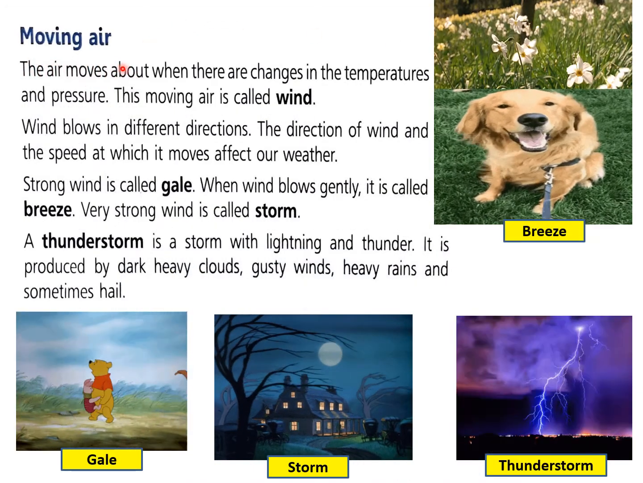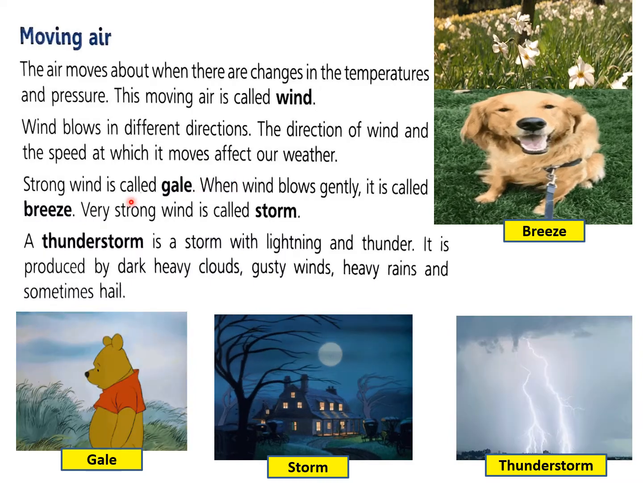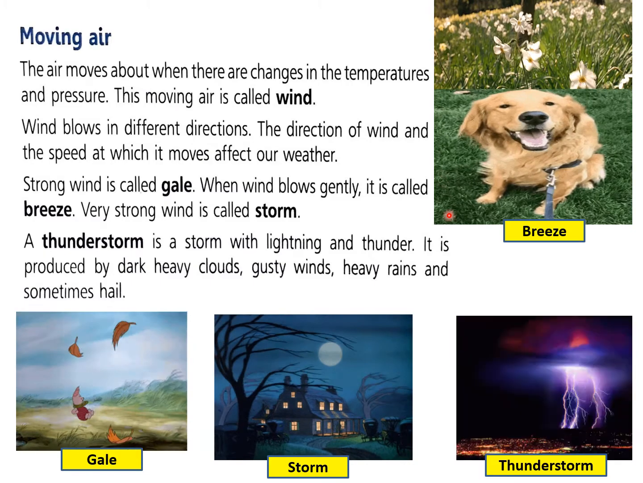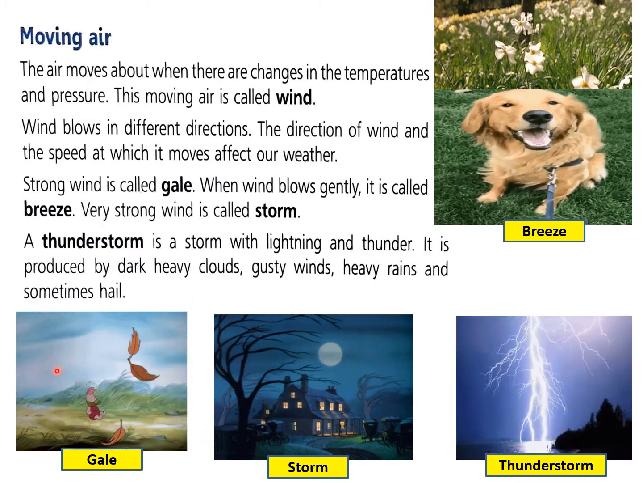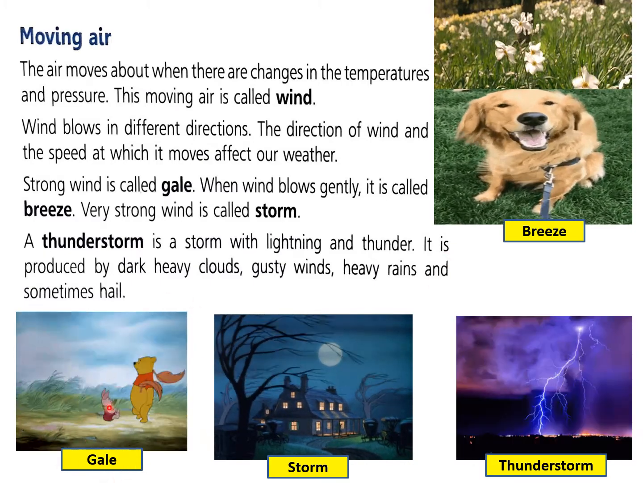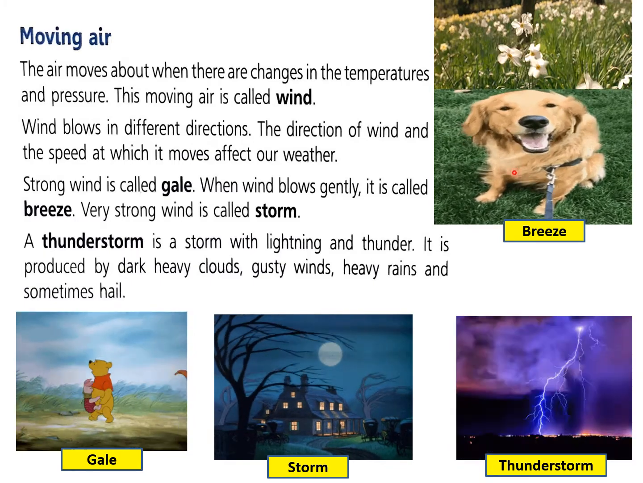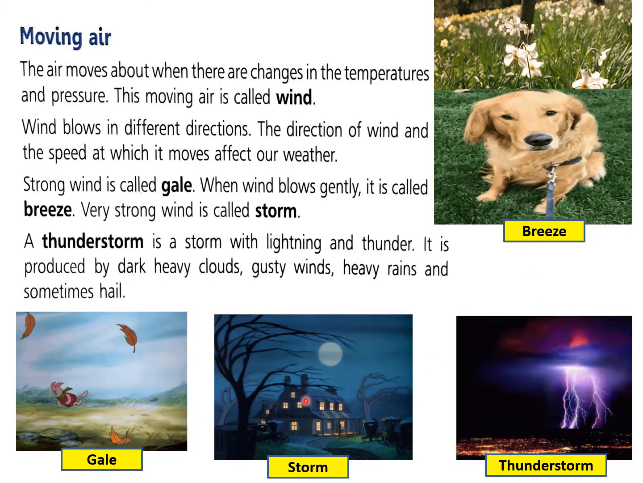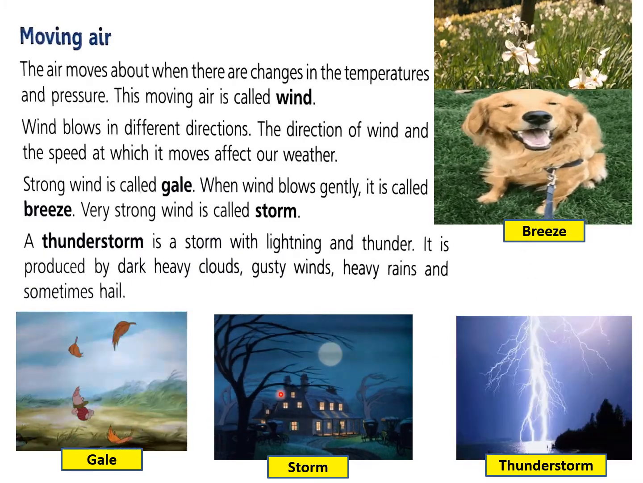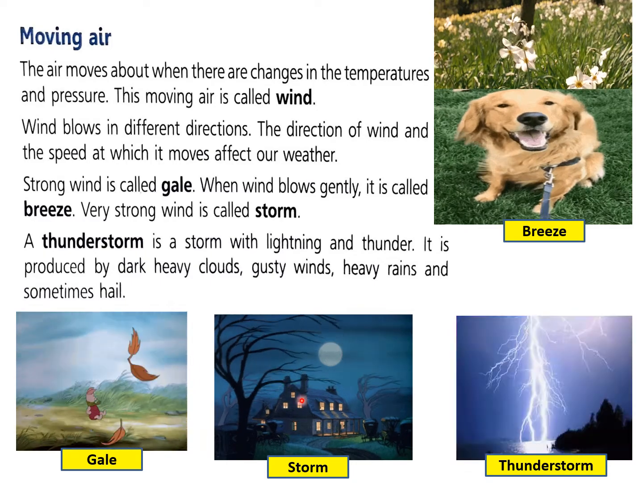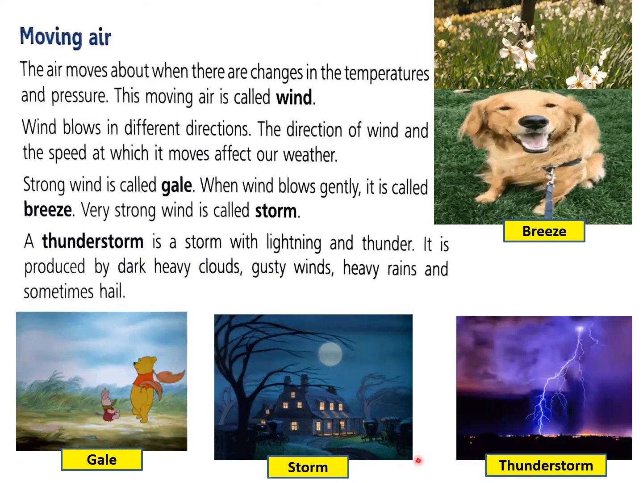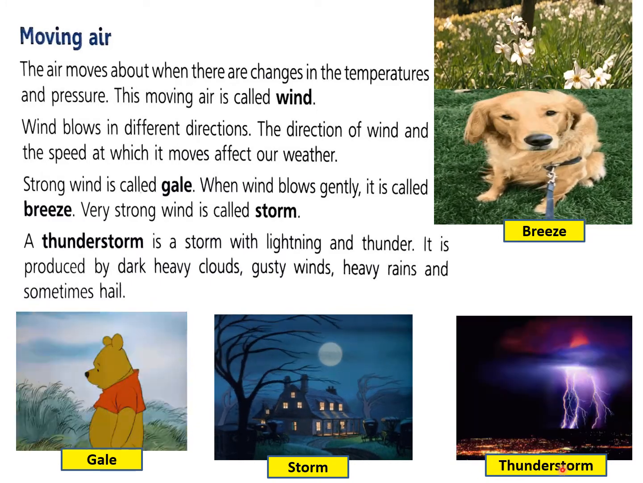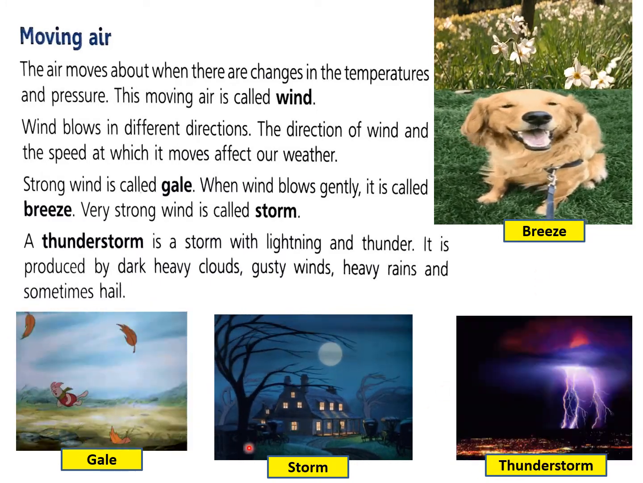Now moving air. Now we will read about different types of air. Moving air is called wind. Then there are different kinds of winds. A strong wind is called gale. Then a very soothing, gentle wind is called breeze. See how this dog is enjoying the breeze. Then when the air blows very, very fast and strong, it is called a storm. And when there is lightning and thunder, it is called thunderstorm. So there are four types of wind.